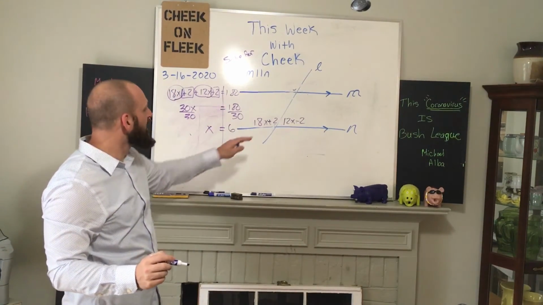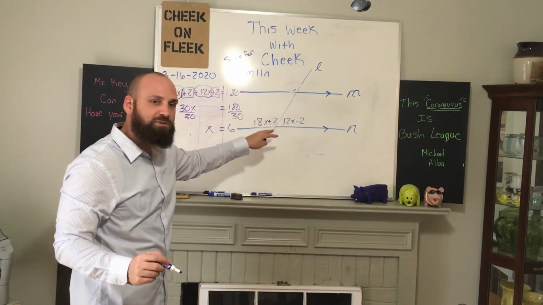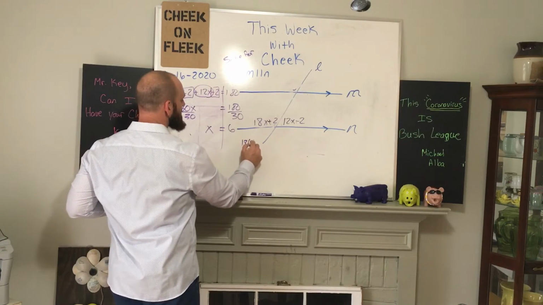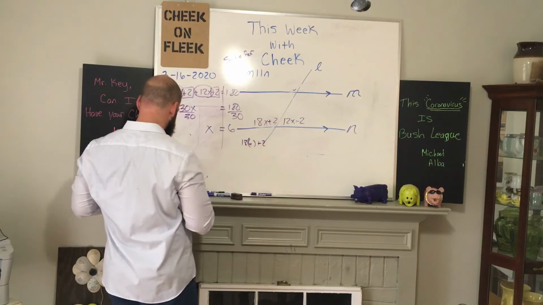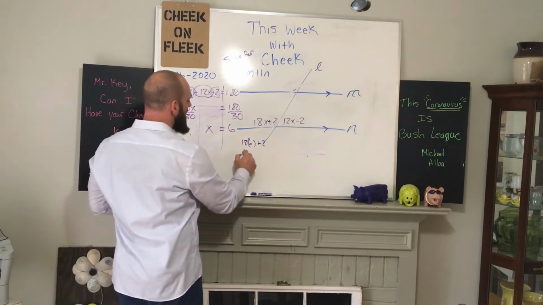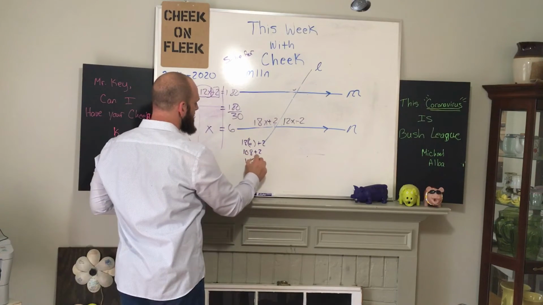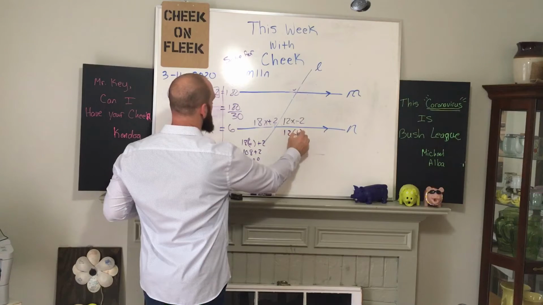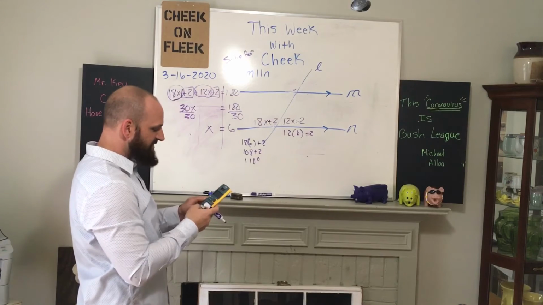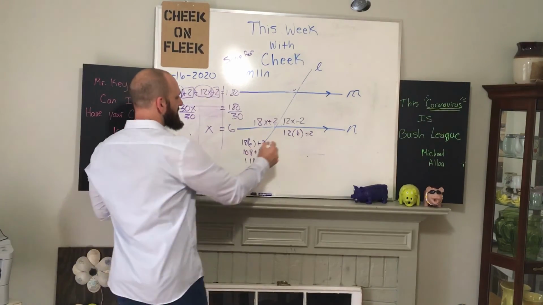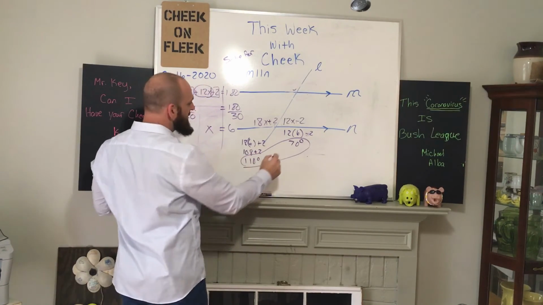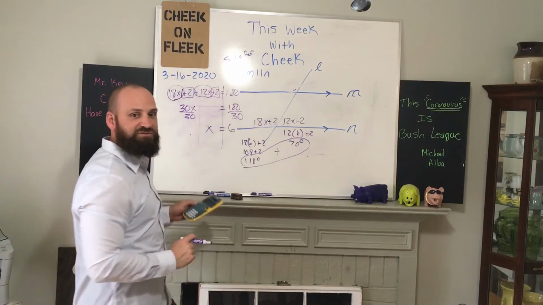Now what I want to make sure is that when I plug that back in, that I get the right angle measure. So I'm going to do 18 times 6 plus 2. 18 times 6 is 108 plus 2, so that's 110. And then we're going to plug it in over here. 12 times 6 minus 2, that's 70. And these two should add up to 180, and they do. 110 plus 70 gives us 180 degrees.